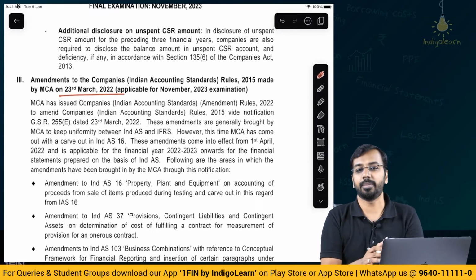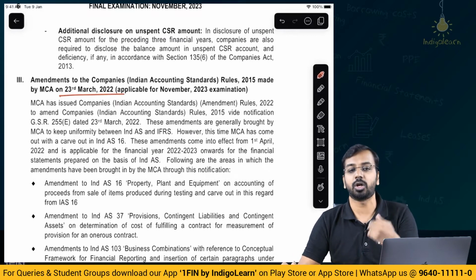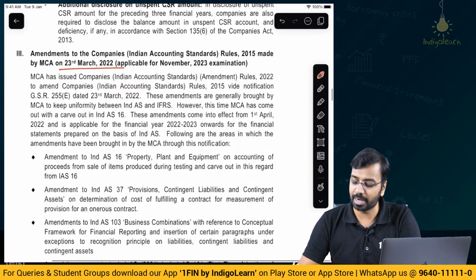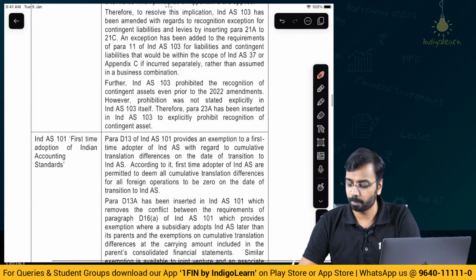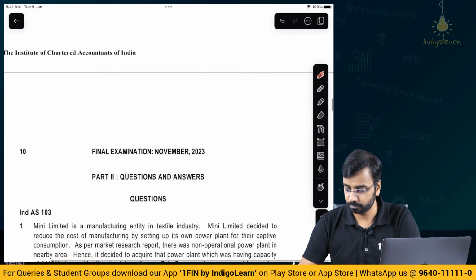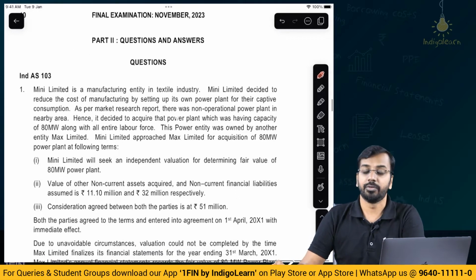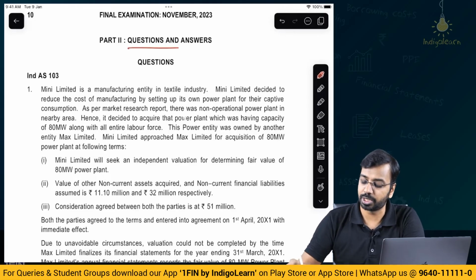Again, these are very old amendments which are already covered, and these are not new amendments. So you can have a look at it, and our lectures are already updated for this. Now, without wasting much time, let us get into the question and answers.